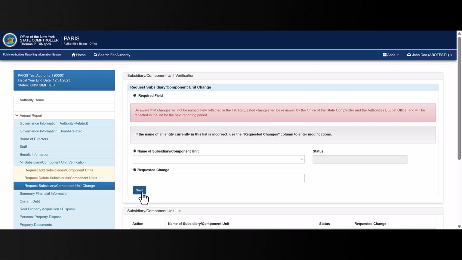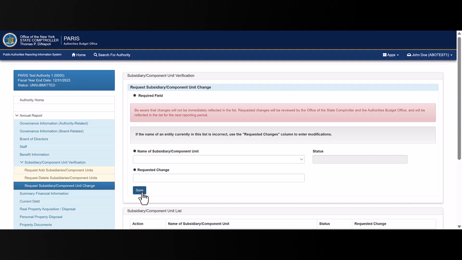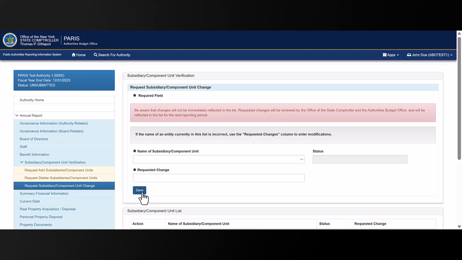Please note that any request to add, delete, or change the name of a subsidiary will not be reflected on the list verification screen until it has been reviewed and approved by both the ABO and OSC. Once approved, the entity or edits will appear in the list the following reporting period.